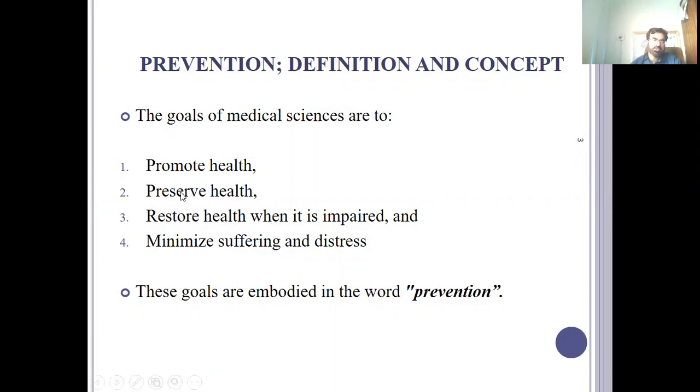Minimize so that you can perform the normal function. Minimize the suffering and distress, the pain, and the signs and symptoms that a person has. So the goal of medical science is to minimize those signs and symptoms in the diseased person. All these goals, promotion, preserving and restoring of health, are embodied in the word prevention.